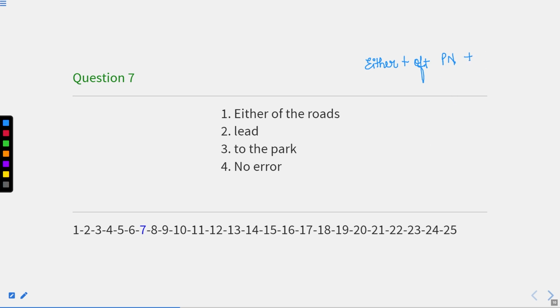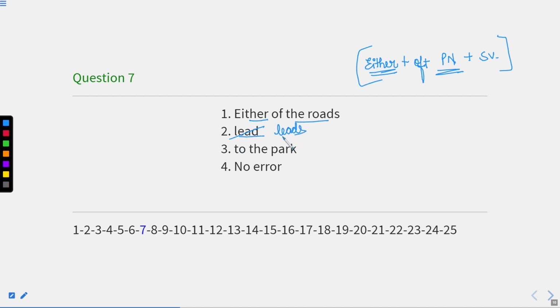So a plural noun, but a singular verb is required. Why so? Because out of these two, we are only choosing one. That is why we need to put a singular verb. So this should be the correct structure of the sentence. Now, either of the roads must be plural. Lead is a plural verb which needs to be singular. So this lead should be replaced with leads.